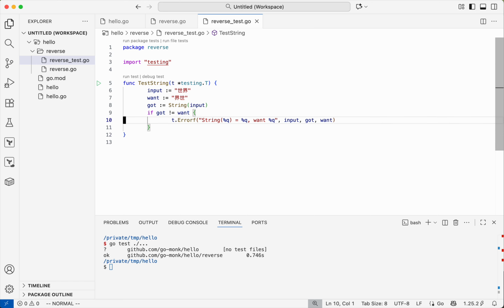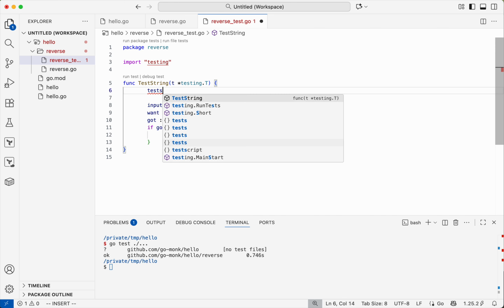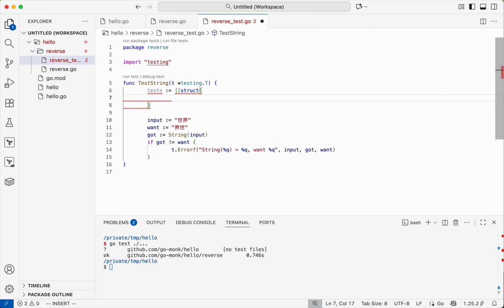But let's put in some more tests, and we'll use something called test tables. First we define how our test data should look. It will be a slice of structs with 2 fields.